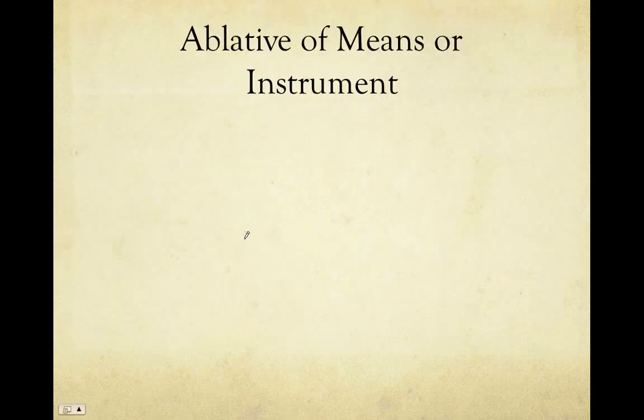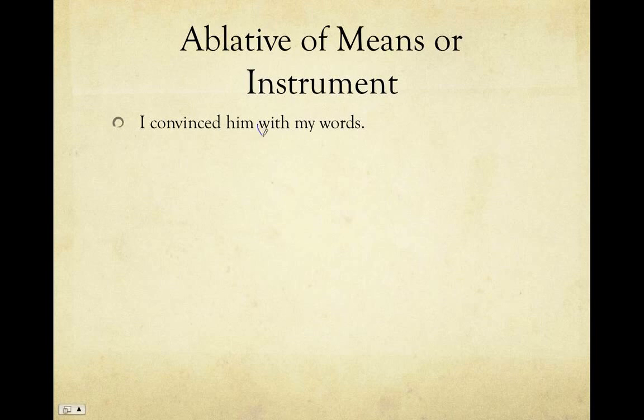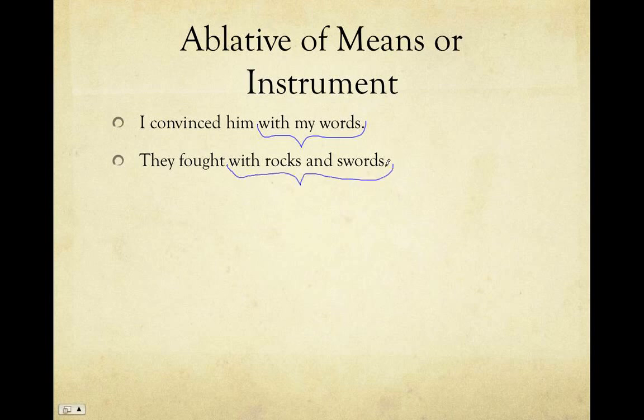So let's take a look at a couple of examples. In the English sentence, "I convinced him with my words," with my words would be an ablative of means or instrument. That is, this is the tool, words, that I used to convince him. Or in the sentence, "they fought with rocks and swords," rocks and swords are the tools by which they fought. So both of these, words, rocks, swords, all would be in the ablative case.